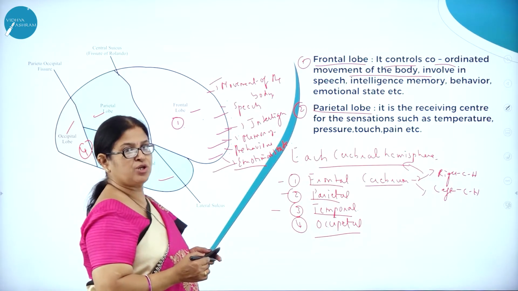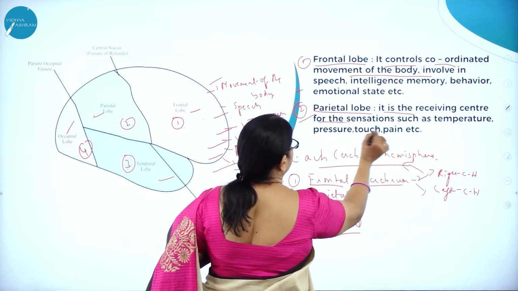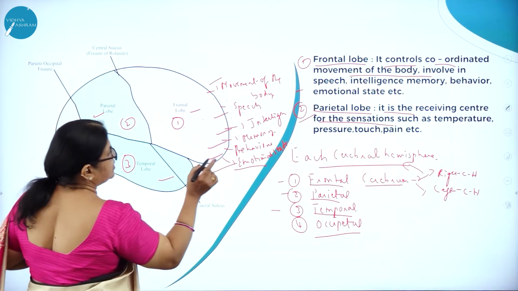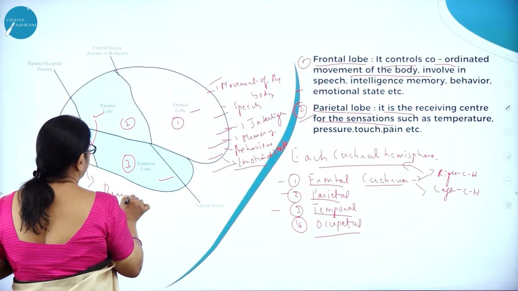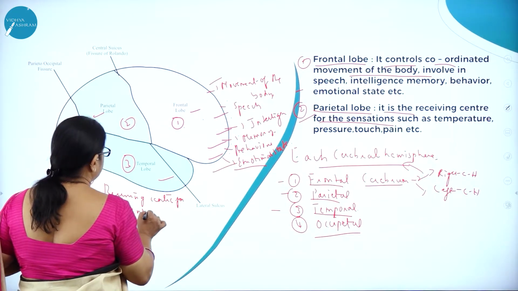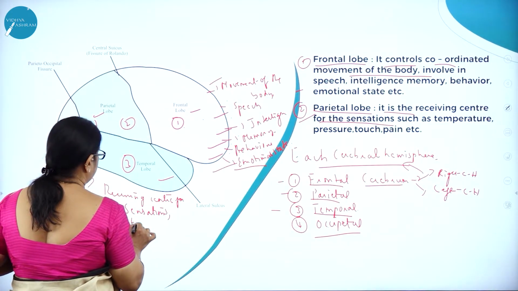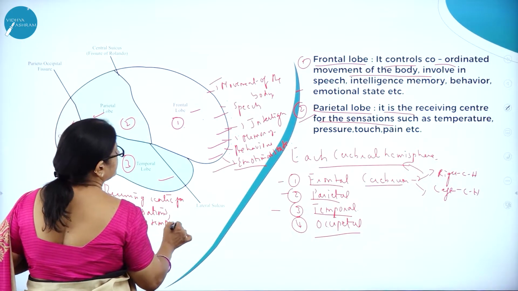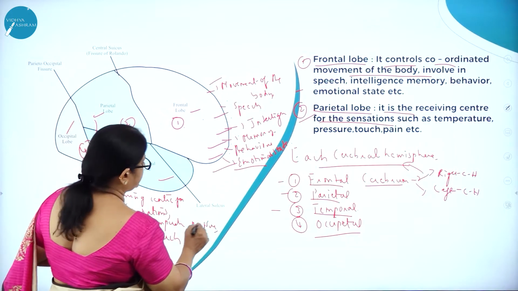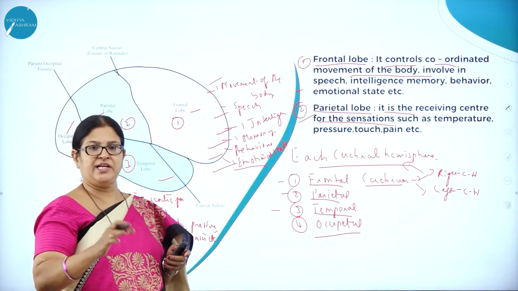Now moving on to the next lobe of the cerebrum, that is the parietal lobe. It is the receiving center for the sensations. So what is the parietal lobe involved in? It is the receiving center for sensations such as temperature, pressure, touch, pain, etc. If we touch a very hot object, immediately we respond.